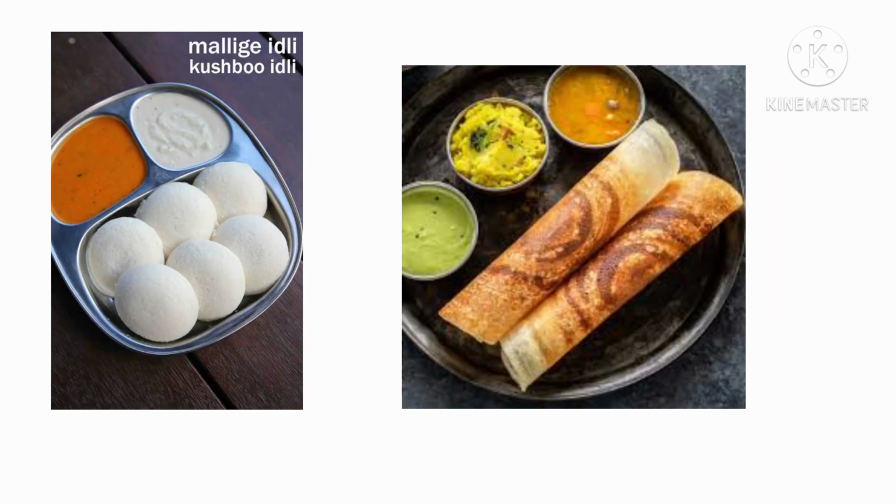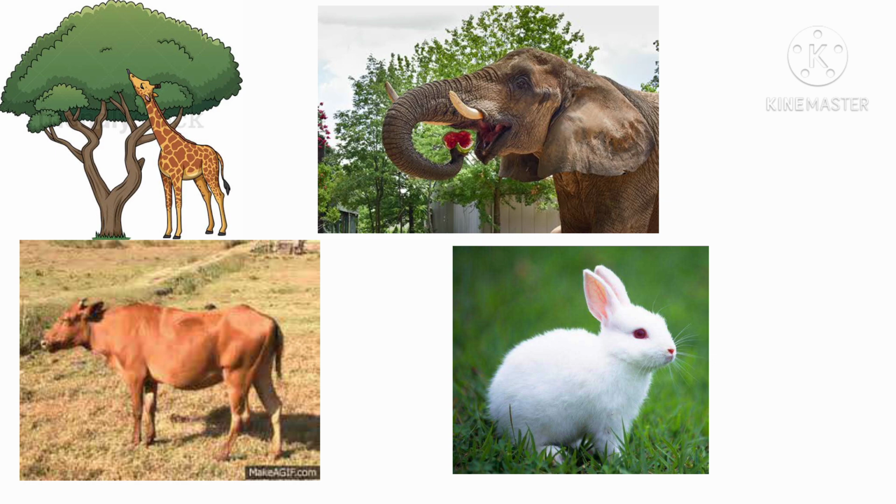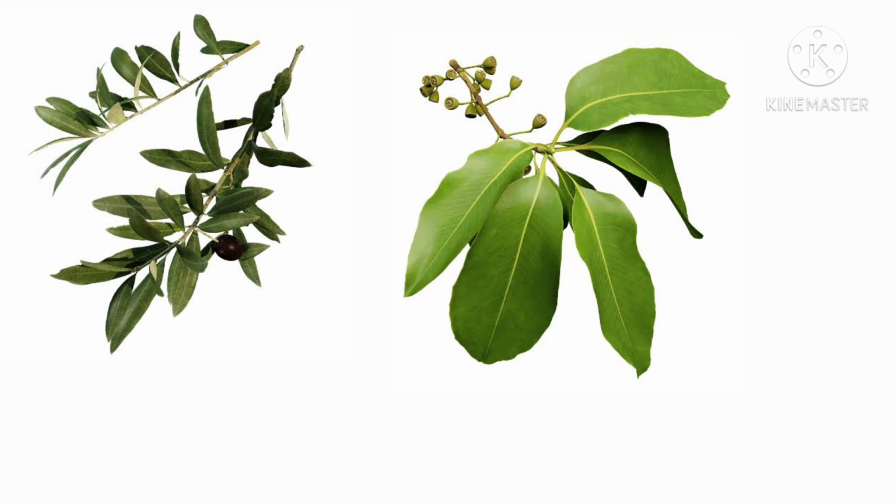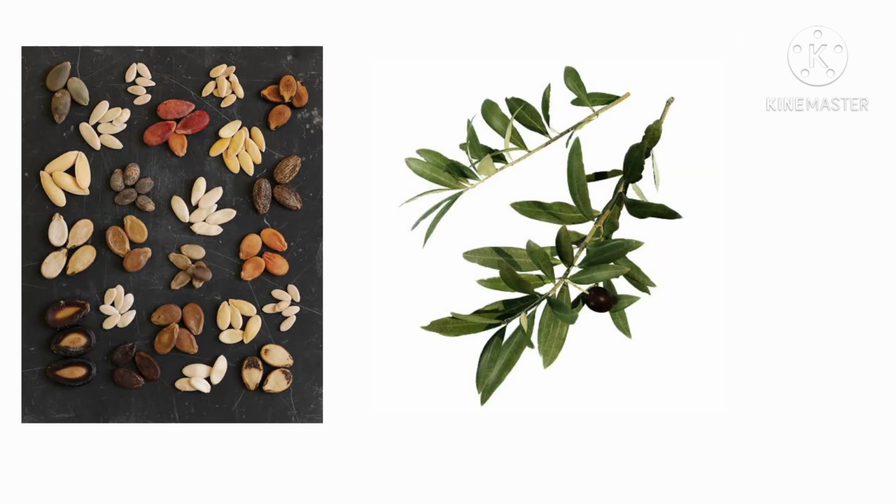Children, how do we crunch the food? Because we have teeth. Using our teeth, we eat food. Herbivores also have sharp front teeth to cut the grass and flat grinding teeth to grind leaves, seeds, and twigs.